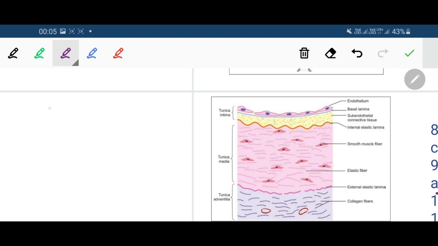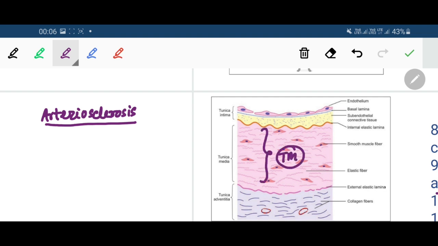In arteriosclerosis, there is an age related thickening of tunica media. That means the tunica media layer is thickened as the age is advancing.